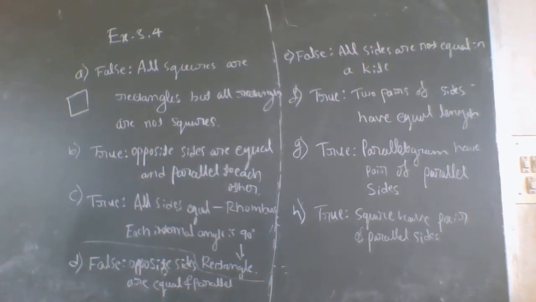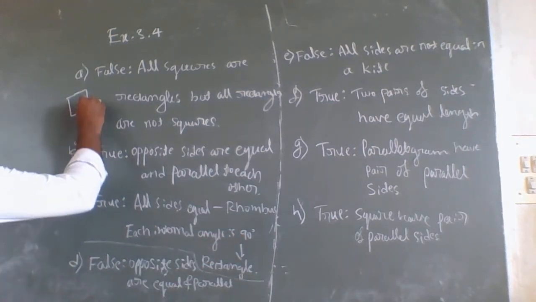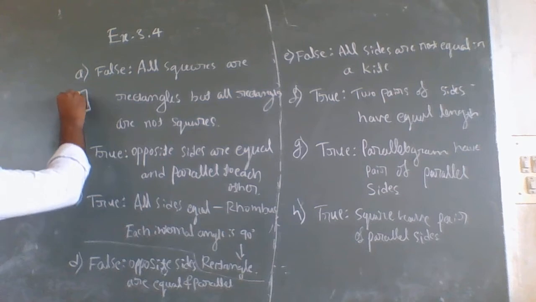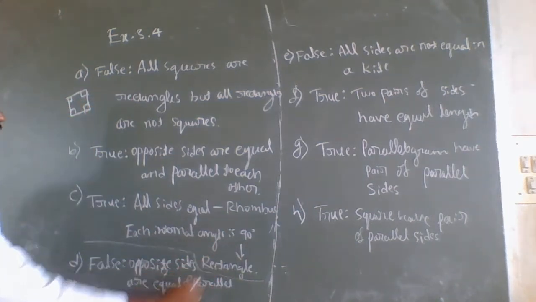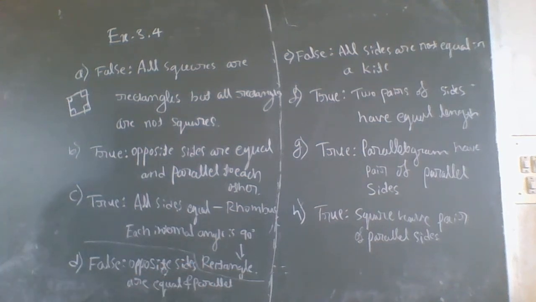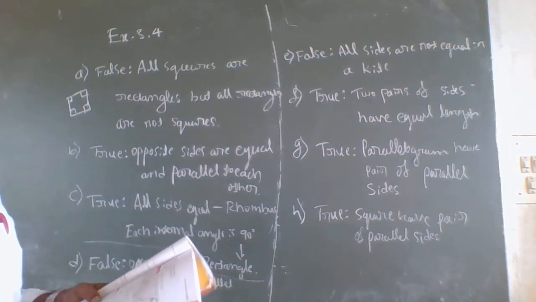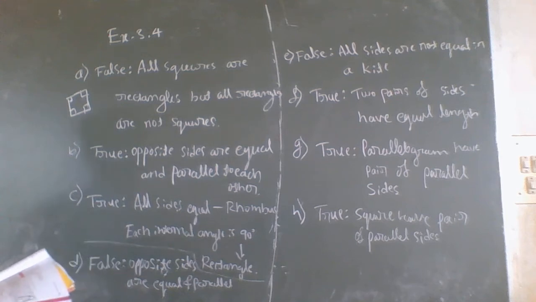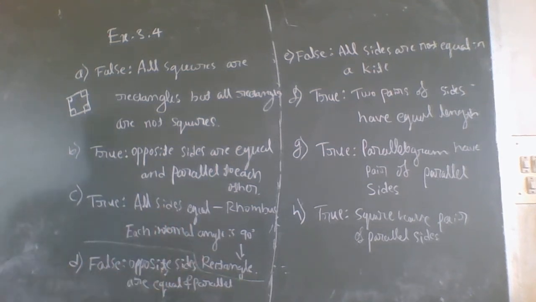Each internal angle is 90 degrees in a square, therefore it can be said that it is a rectangle also. It is a rhombus because all the sides are equal, and it is a rectangle because each internal angle is 90 degrees. Therefore, it is true.